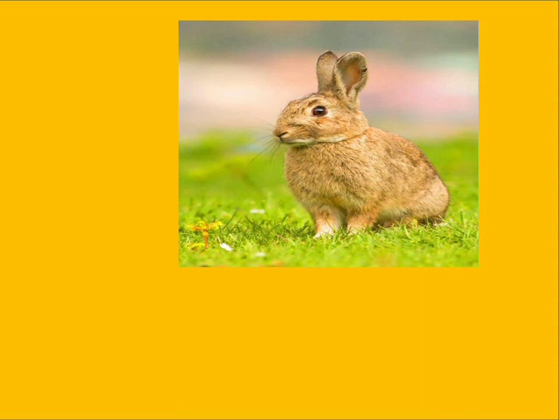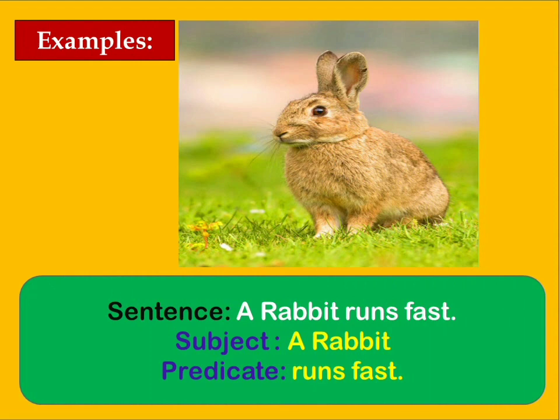Now let us see the example. See the picture. It is of a rabbit. So, the rabbit runs fast. Here we are talking about whom? The rabbit. So rabbit is the subject, and whatever is being told about the rabbit, that is, runs fast, will be considered the predicate.